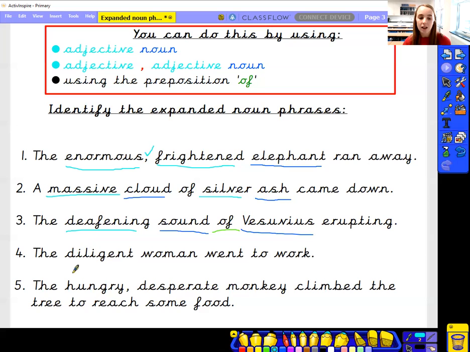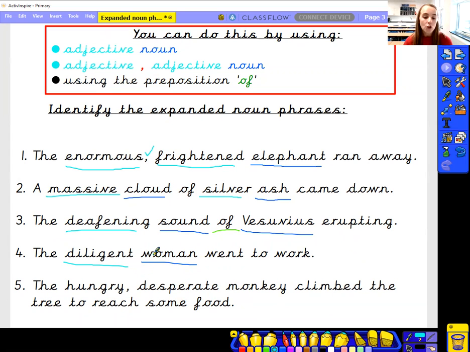Oh, I've got a bit of vocabulary here from our vocab wall. The diligent woman went to work. So remember, diligent means hard working. They're focused on their job. The diligent woman went to work. So what is this woman? Have a think. What's the adjective? It is diligent. She's a hard-working woman and she's gone to work, and that is just one adjective and the noun. We haven't got a comma because there is only one adjective.